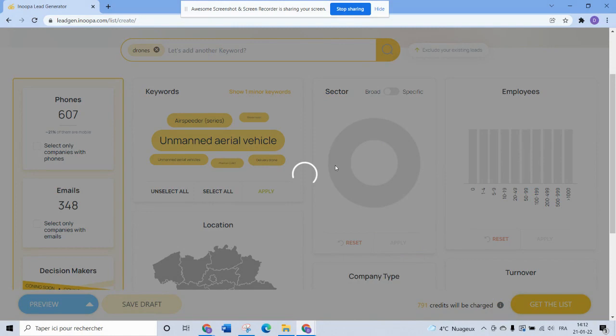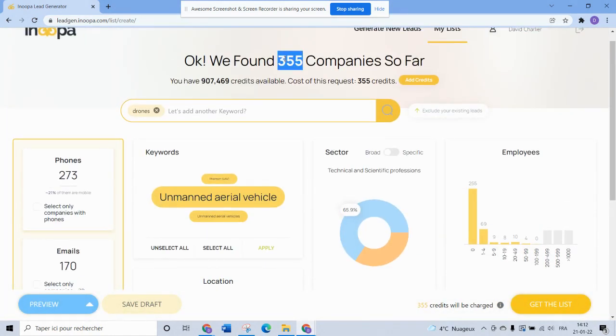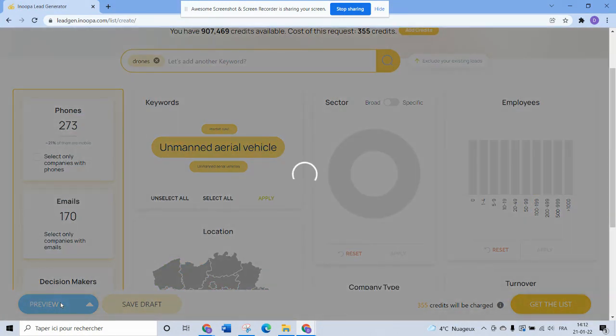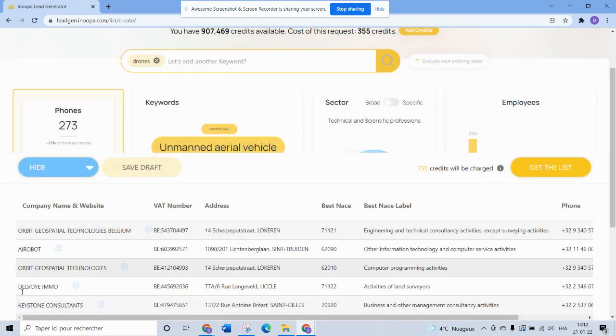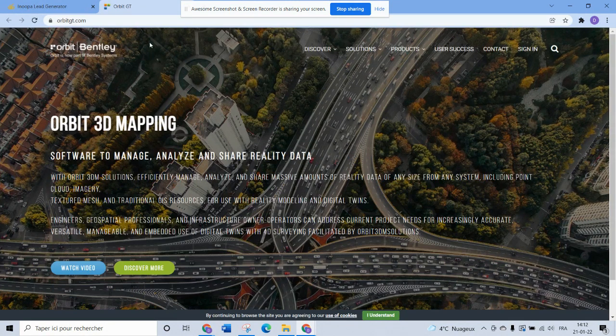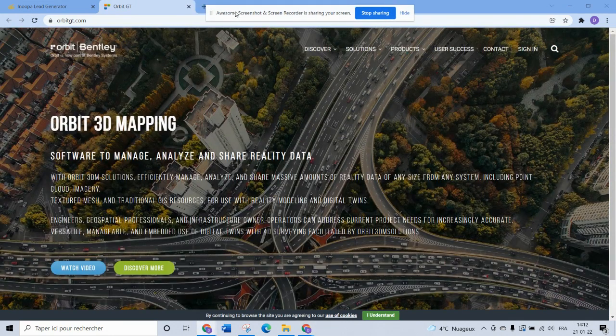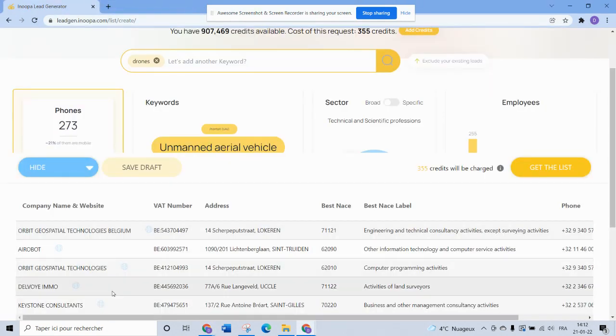And just by clicking apply, I have a counting that is automatically updated, and I can also check a preview. The preview is also very important because it shows you 5 results that you will get. And what you can do within the preview is just checking a website, like the website of this company. This can give me an idea of is the result relevant to me? In other words, is my request going to give me what I'm looking for? So that's very important to have trust that you are using the right words and the right filters.